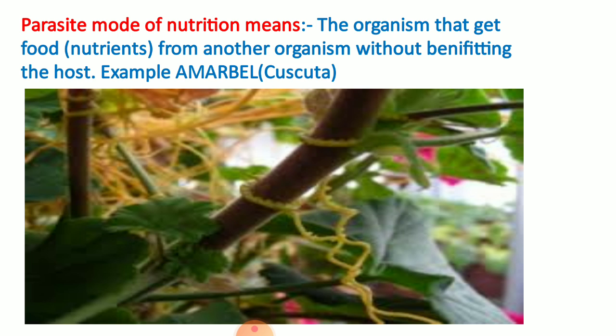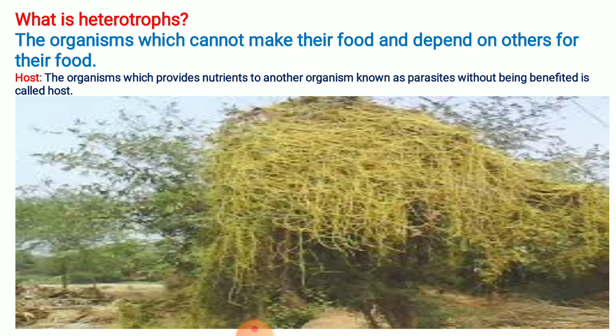Parasitic mode means like a one way: one is getting benefit, benefit and benefit, the other is not getting benefit. So that is also an example of heterotrophs. All that we talk about are heterotrophs, meaning they depend on others.